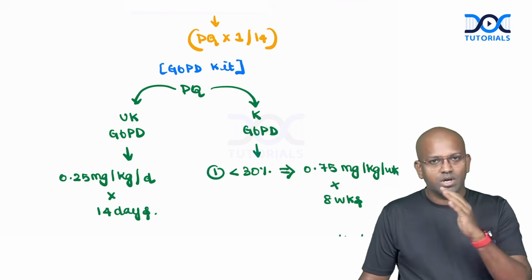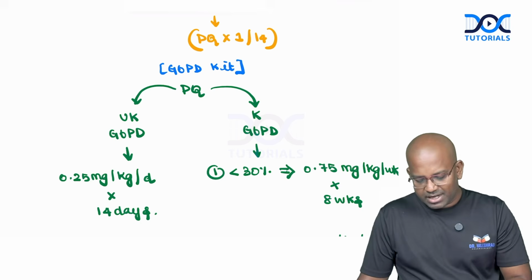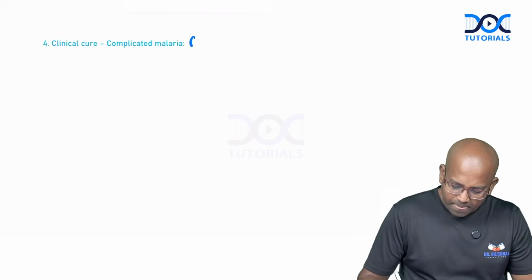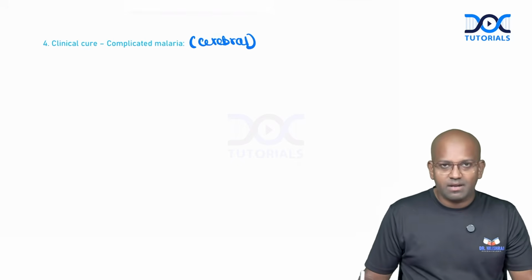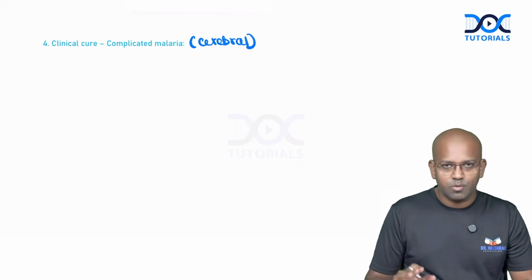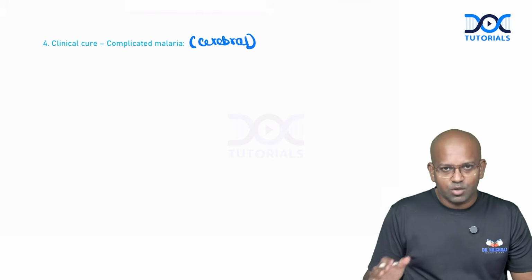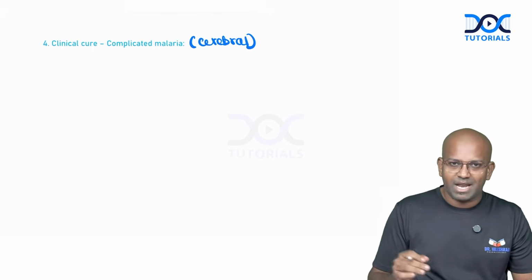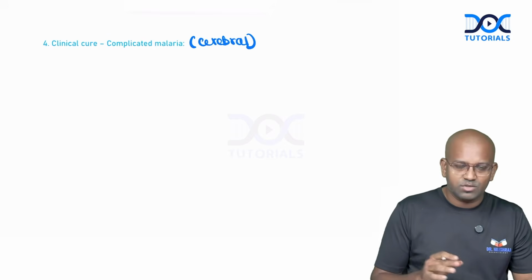Now we'll move on to the next concept, which is complicated malaria or cerebral malaria. What if a patient is suffering from cerebral malaria or complicated malaria? Here we have to treat it as an utmost emergency because we might lose the patient in a few minutes. Patients might land up in altered sensorium, hallucinations.